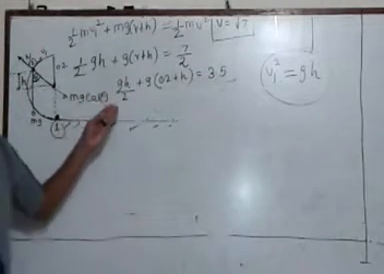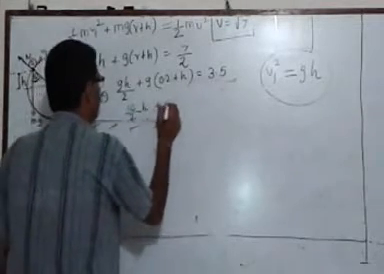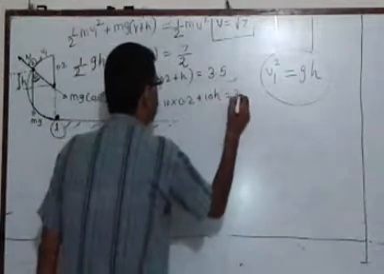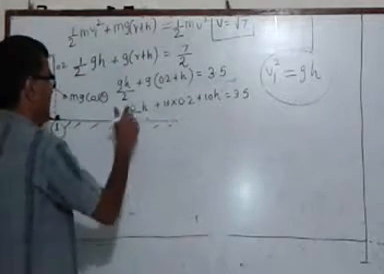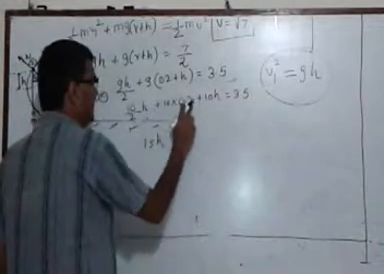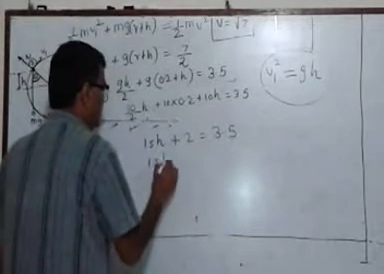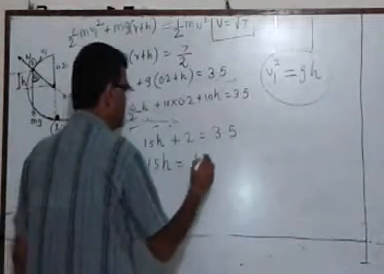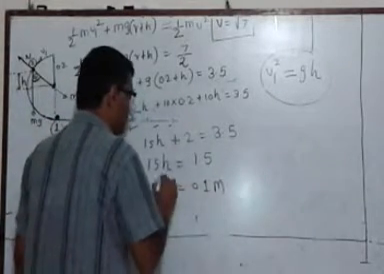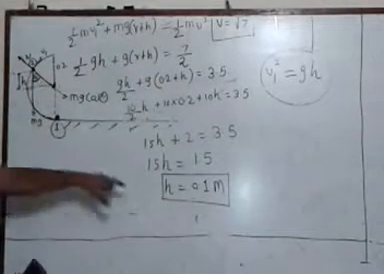Let me take g as 10, so that 10 upon 2 into h plus 10 into 0.2 plus 10h is 3.5. That gives me 5h plus 10h, that is 15h. 10 into 0.2 is 2, equal to 3.5. That gives me 15h as 3.5 minus 2, which is 1.5. And that gives me the value of h as 0.1 meter. So I have obtained the value of h as 0.1 meter.